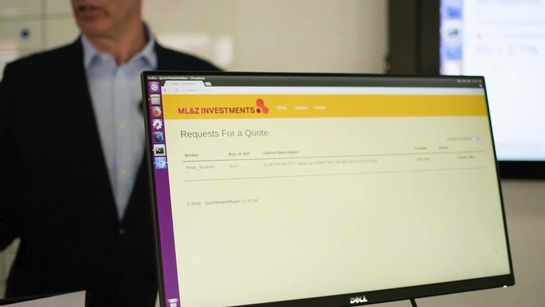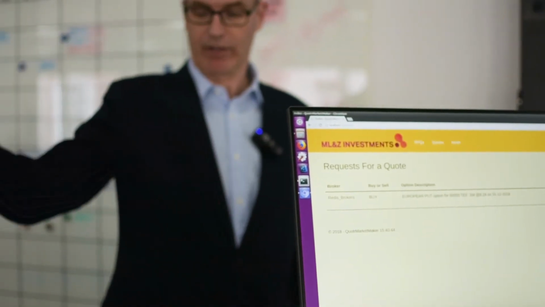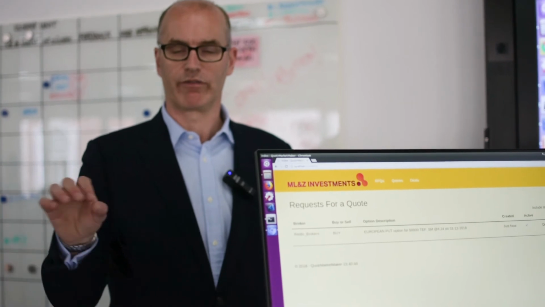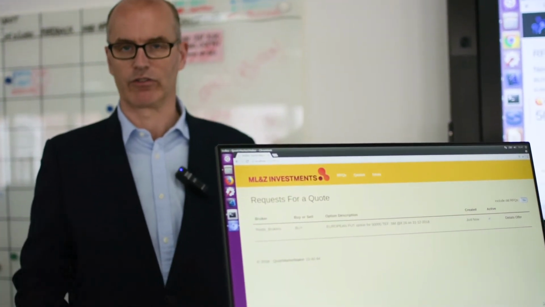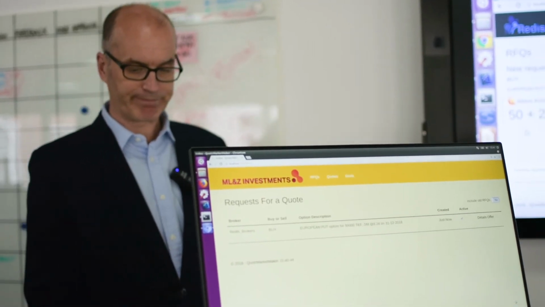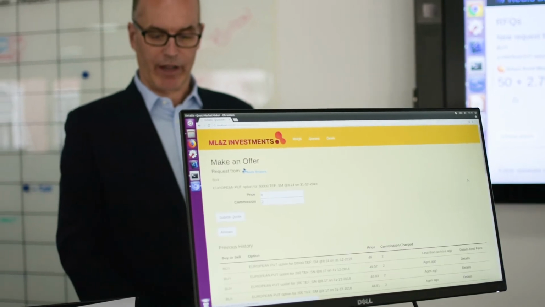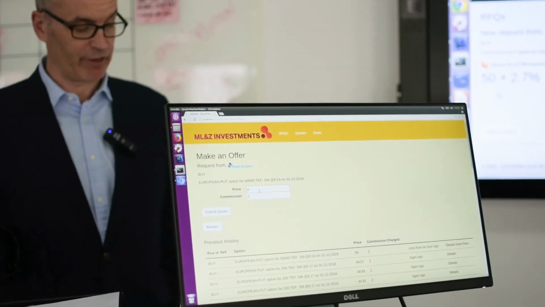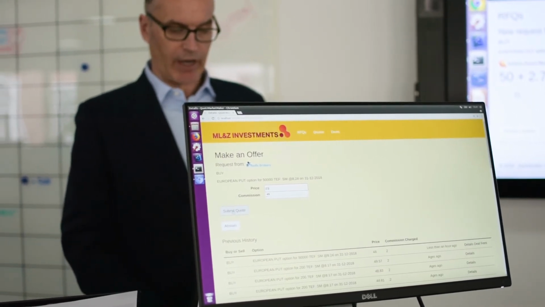Now, important to note that the information about who the buyer is over here is not passed on to ML&Z. So who sees what when is a very important part of the process with an RFQ, and it's a great use case for a distributed ledger. Okay, so over here, we're going to make an offer for this one. Now, obviously, this person doesn't know what the other people have offered. I happen to know that they've all done 50, so I'm going to put it at 49, which means I should win it. And I'm going to submit that back.